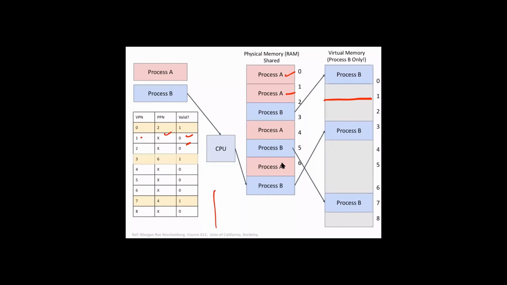The page table here will contain mappings from its own virtual memory pages to corresponding physical memory pages. A similar table will exist for that.